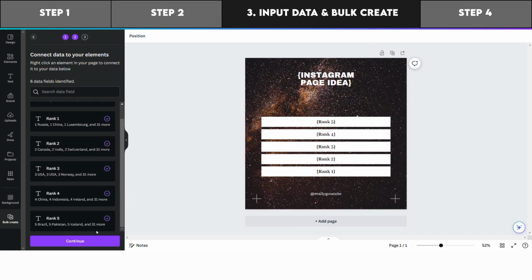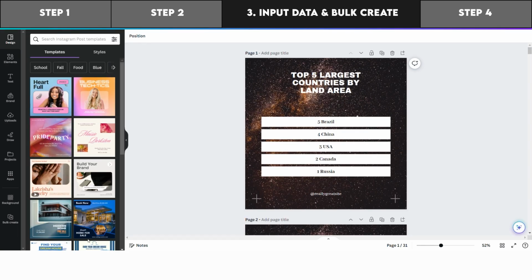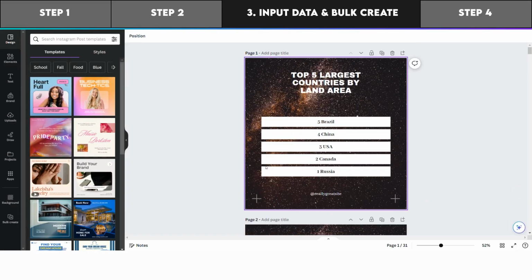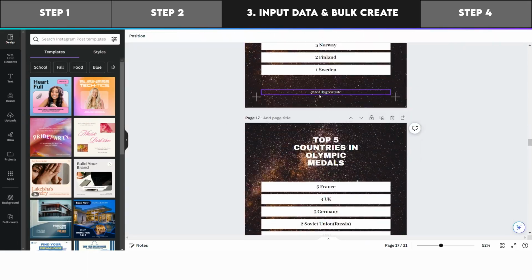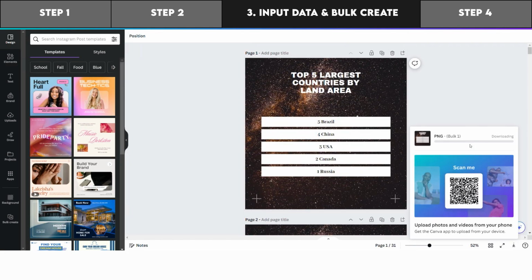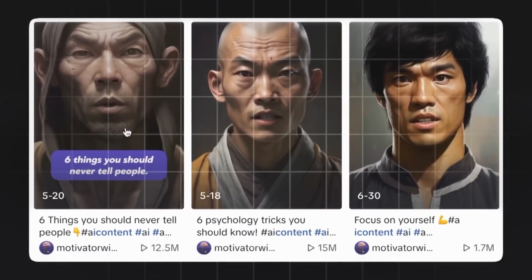Number 4, click Bulk Create again and it will give you an option to generate all. Now you will see all the posts created in this file. Make sure you go through each to make sure everything looks good, like text alignment and spacing. Number 5, export all of them to post to Instagram. Easy. Reels will essentially be the same, except you will be working with video files.